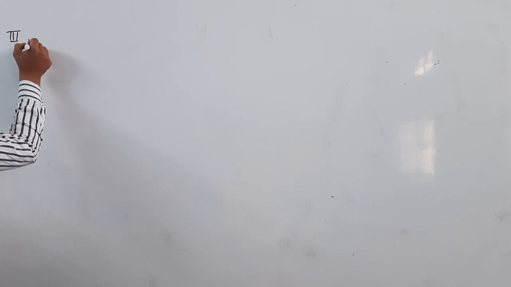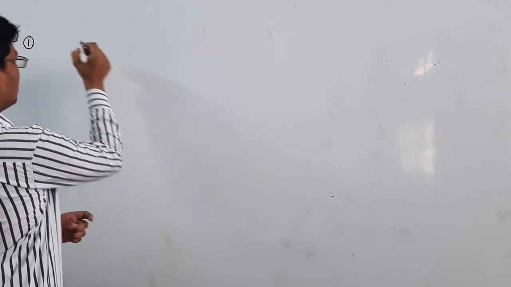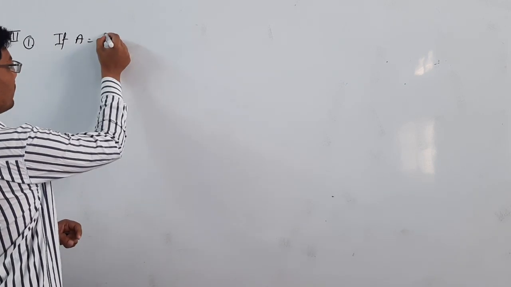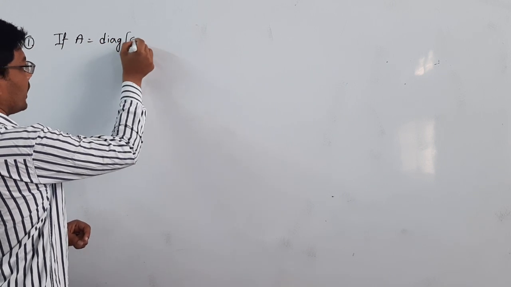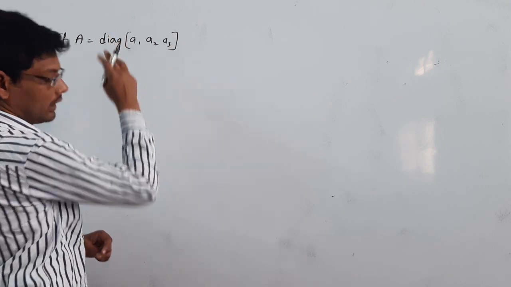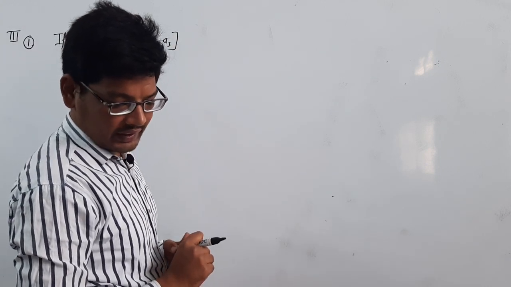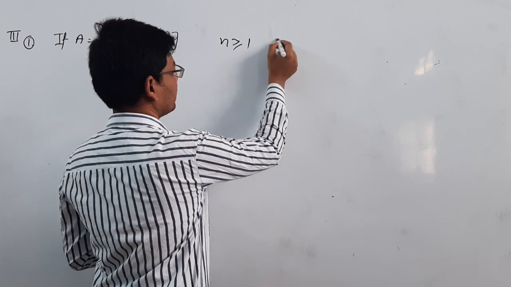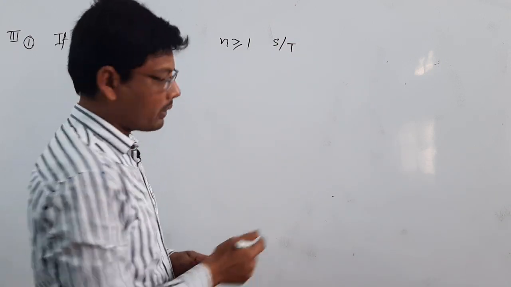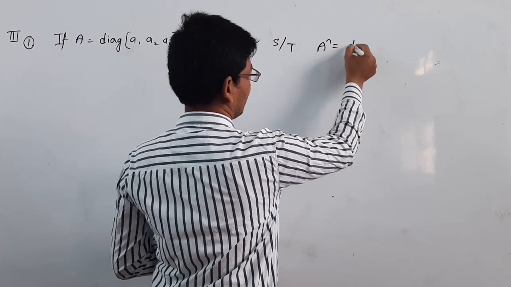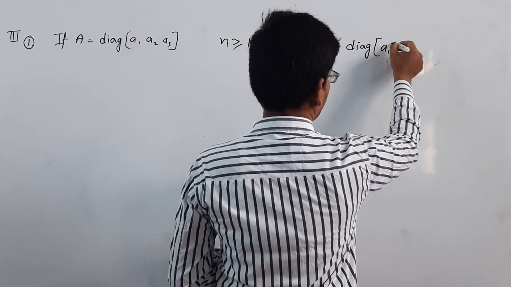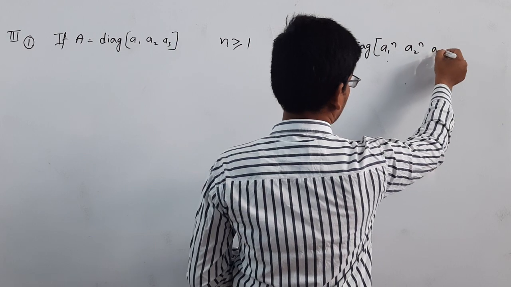Next, the third question. If A is equal to diag of a1, a2, a3, then for an integer n greater than or equal to 1, show that A to the power of n is equal to diag of a1 to the power of n, a2 to the power of n, a3 to the power of n.